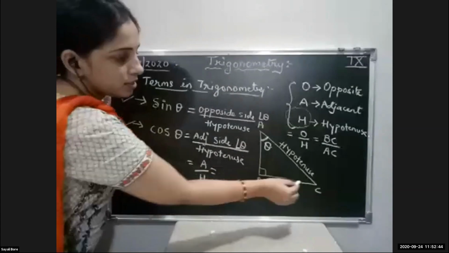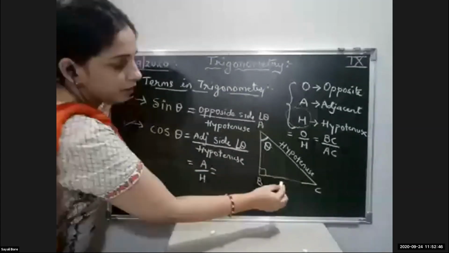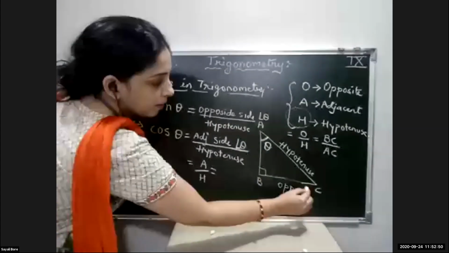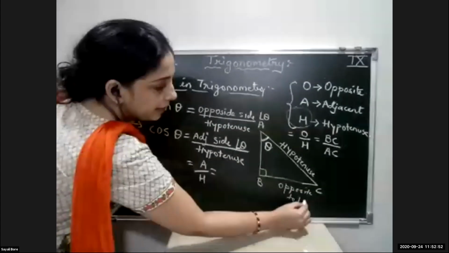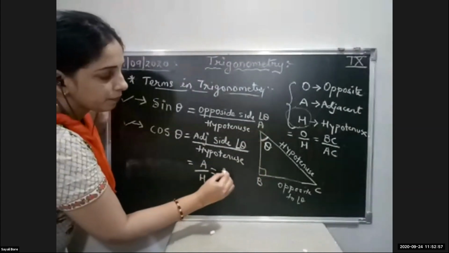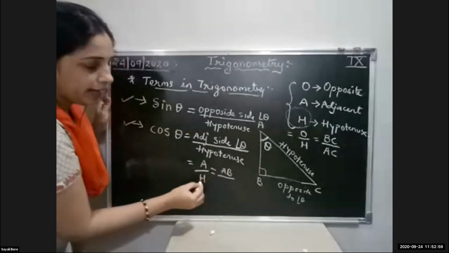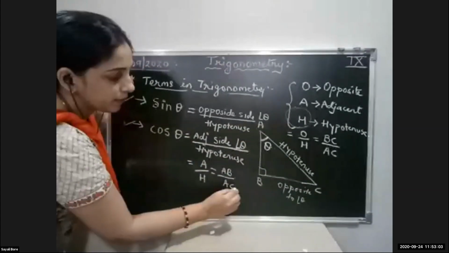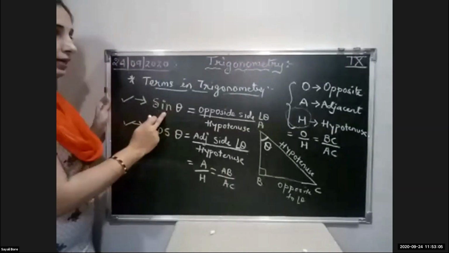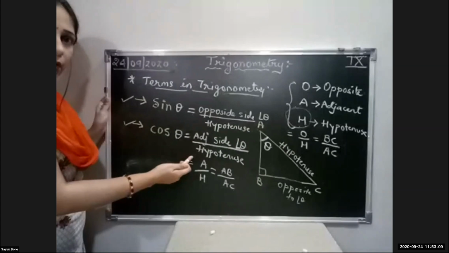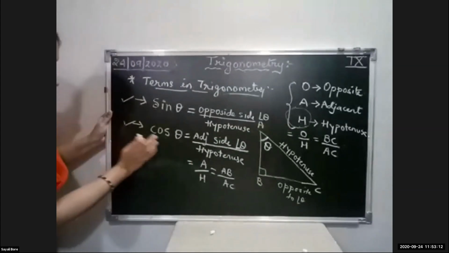If this is the opposite side to angle theta, which is the third side left? AB. So it will be AB upon H for hypotenuse, and the hypotenuse is fixed, that is AC. So sin theta is O hero, cos theta is A hero. It's some good song, students.